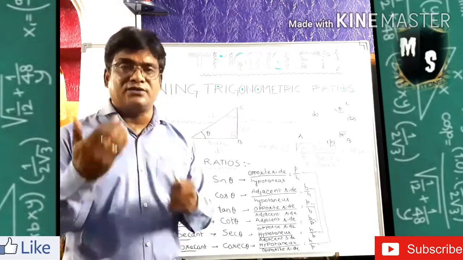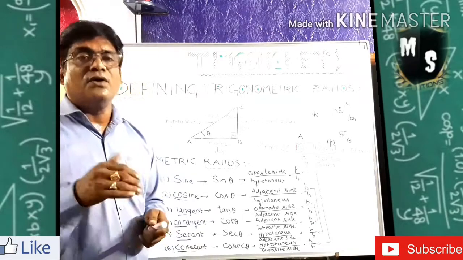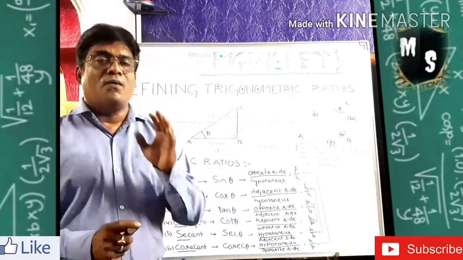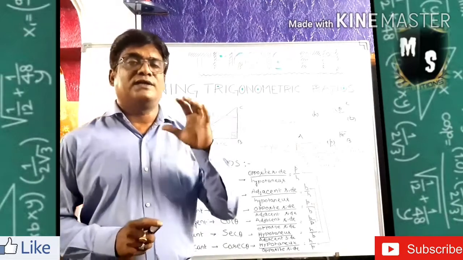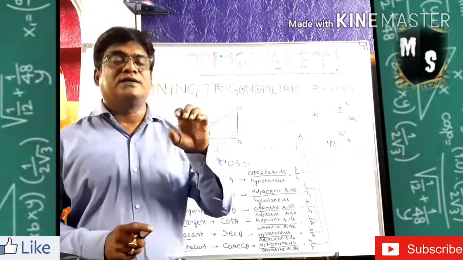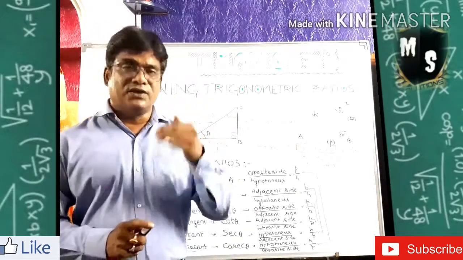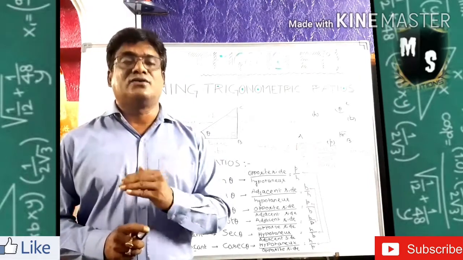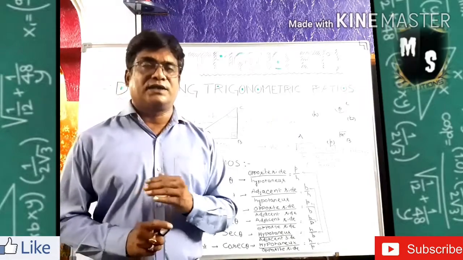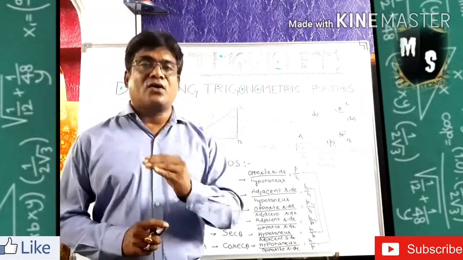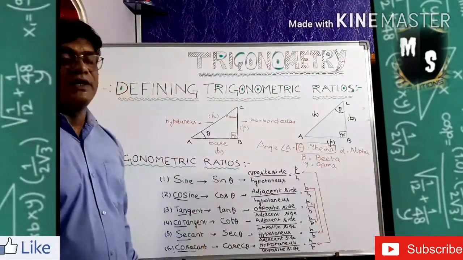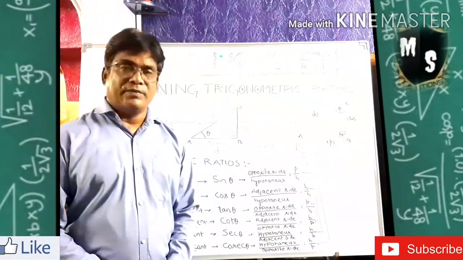Like that you practice yourself, by which it will come to you nicely. So what are the 6 trigonometric ratios I said to you? One is sine, next is cos, third is tan. Three basic. Then cot, sec and cosec. Sine, cos, tan, cot, sec, cosec. These six are the basic trigonometric ratios in our trigonometry.